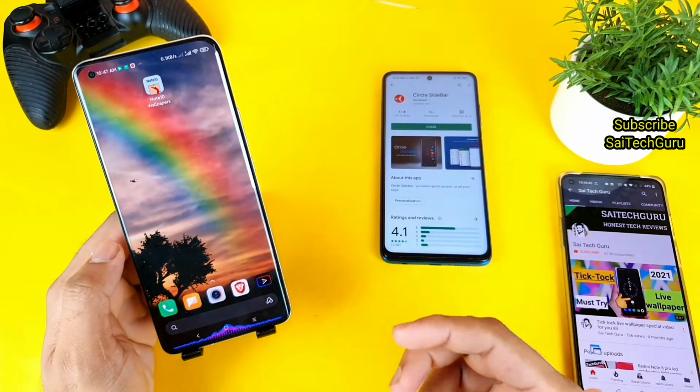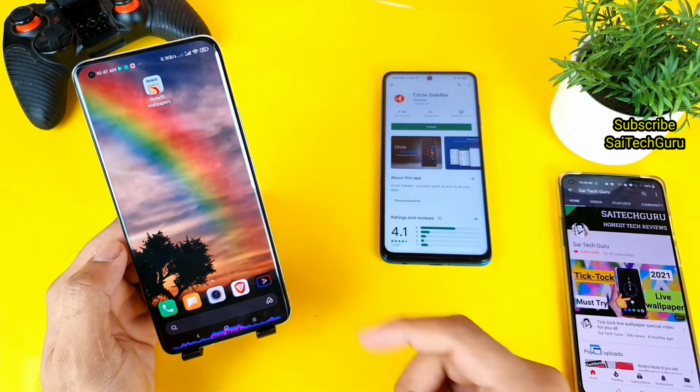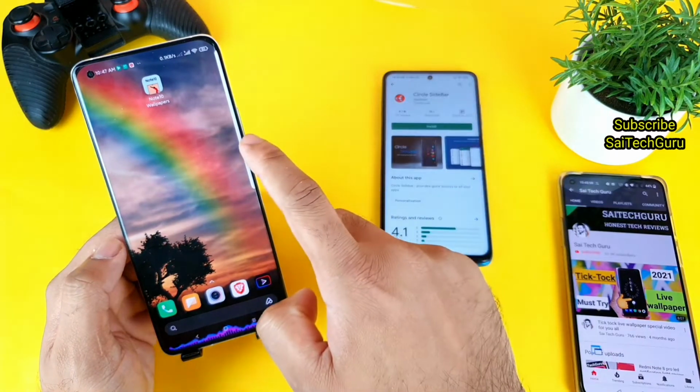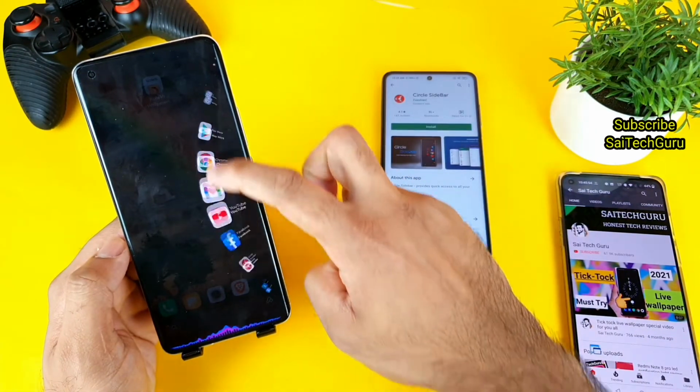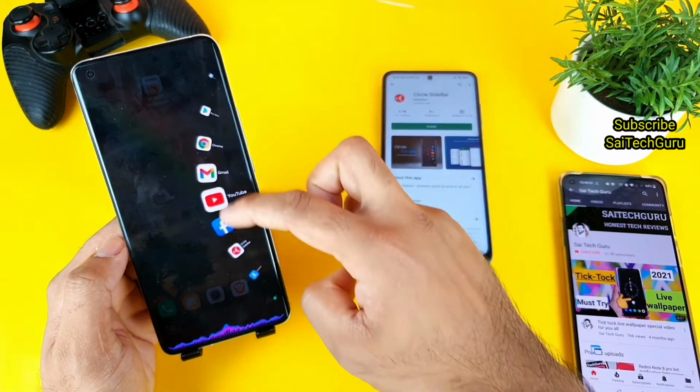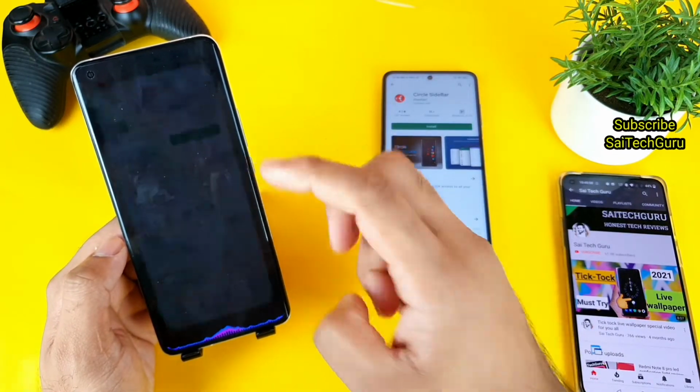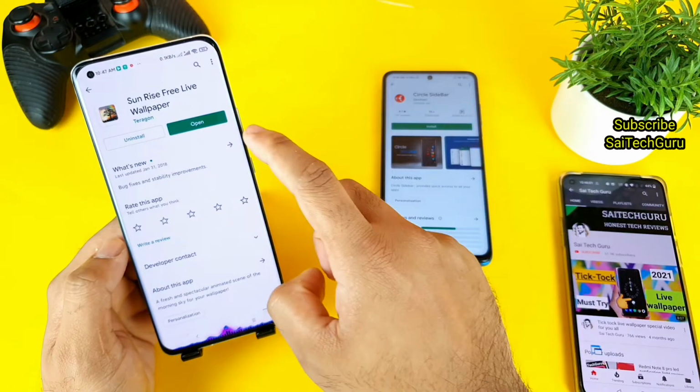The application number 3 is called the circle sidebar. In the circle sidebar, you get an option where you can select all the applications from the side, as you can see, friends. You get the list of all applications you've installed on your mobile phone, and you can open those applications directly from this circle sidebar.